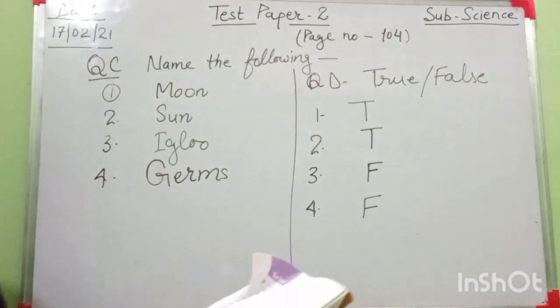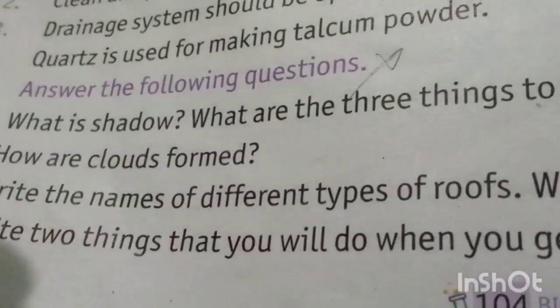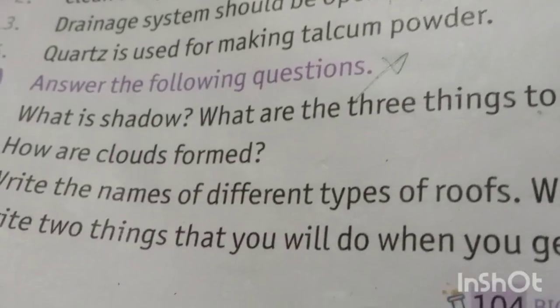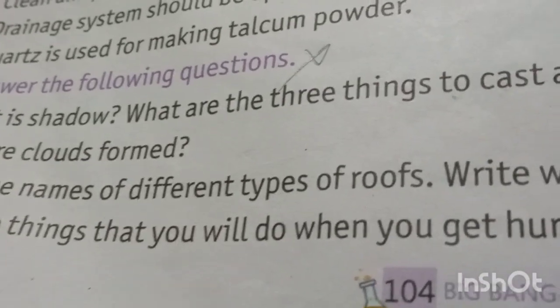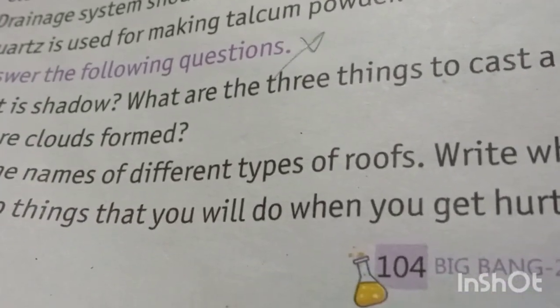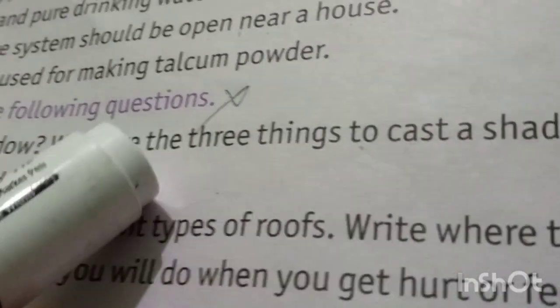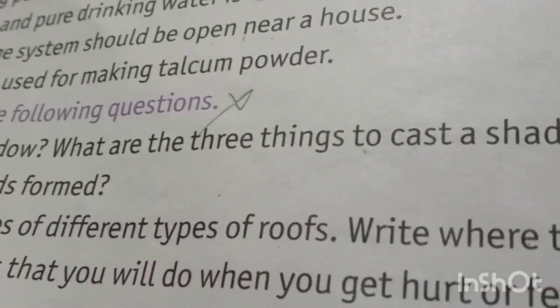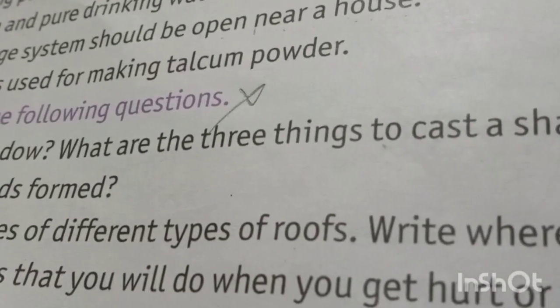Okay, then move to answer the following question. This E part is also done in your copy. Answer the following. What is a shadow? If any object is blocking the path of light, the image formed is called shadow. The 3 things to cast a shadow, tell me: source of light, object and surface.